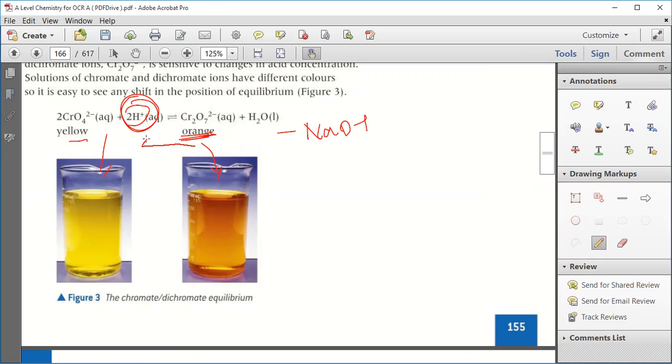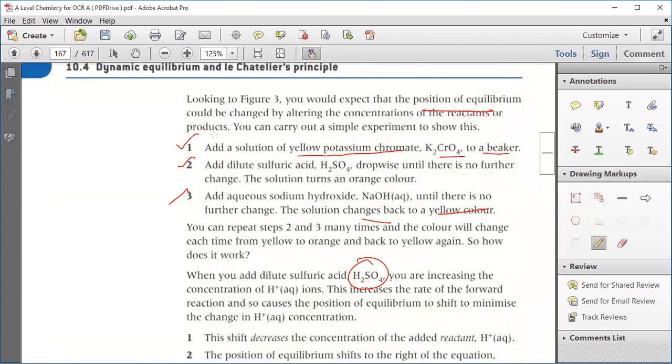It will again convert to the yellow side. In this way, you can increase or decrease this so many times, and you can clearly see the difference. If the concentration of reactant is increased, it will move towards the product side. If the concentration of product is increased, it will move towards the reactant side.